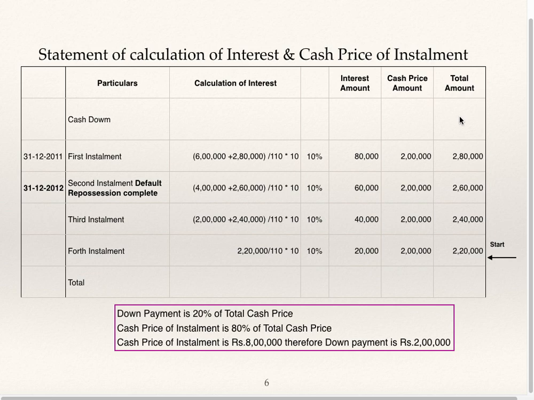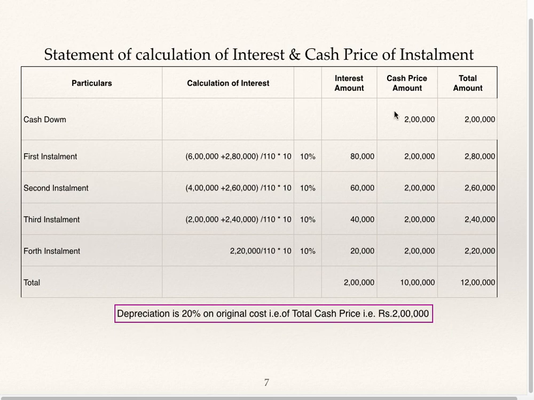How to calculate the down payment? The down payment is 20%, that is 20% of the total cash price. The cash price of the installments is 80% of the total cash price. Why? Because down payment plus cash price of installments is the total cash price. When the down payment is 20%, the cash price of installments is 80%. If you add 2 plus 2 plus 2 plus 2, 8 lakhs is the cash price of the installments. So for 80%, 8 lakhs; for 20%, 2 lakhs. Therefore the down payment is 2 lakhs.